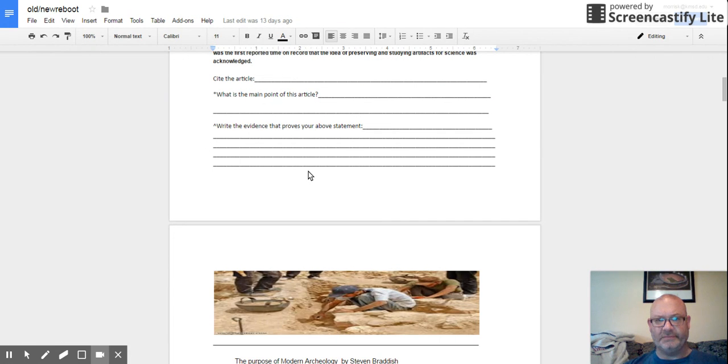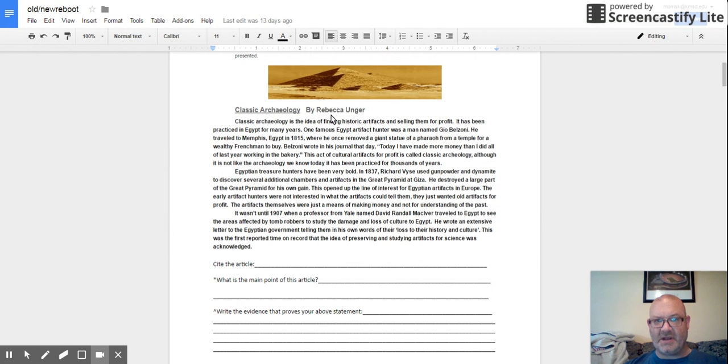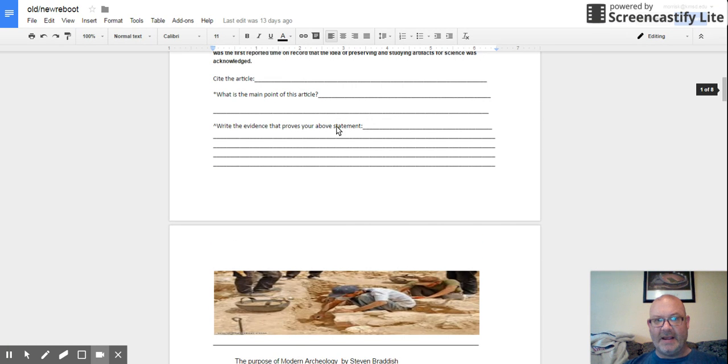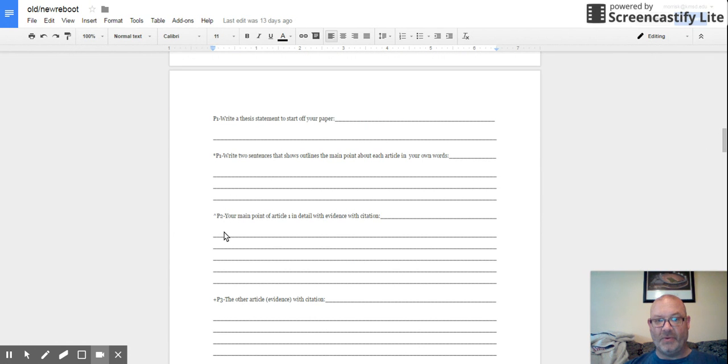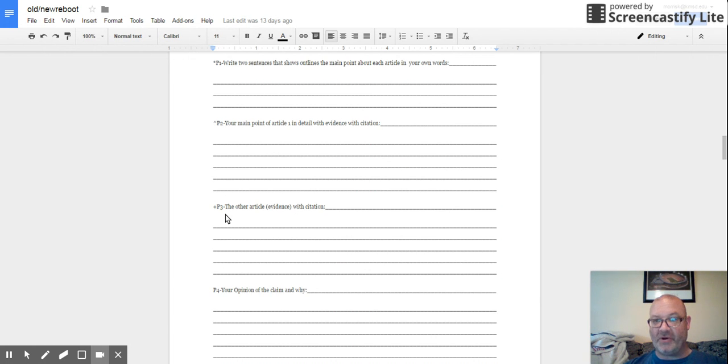I'm going to start that second paragraph with my citation, in the article Classic Archaeology by Rebecca Unger, it says. Then I'm going to put my three evidence points right here. Boom, boom, boom. Then I go down here to my third paragraph, which is my second body paragraph.